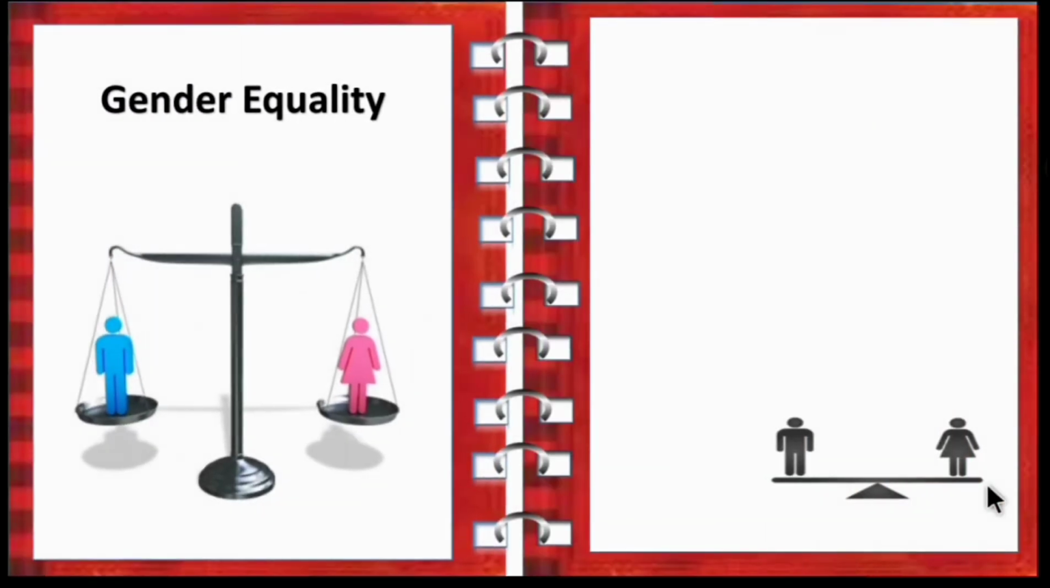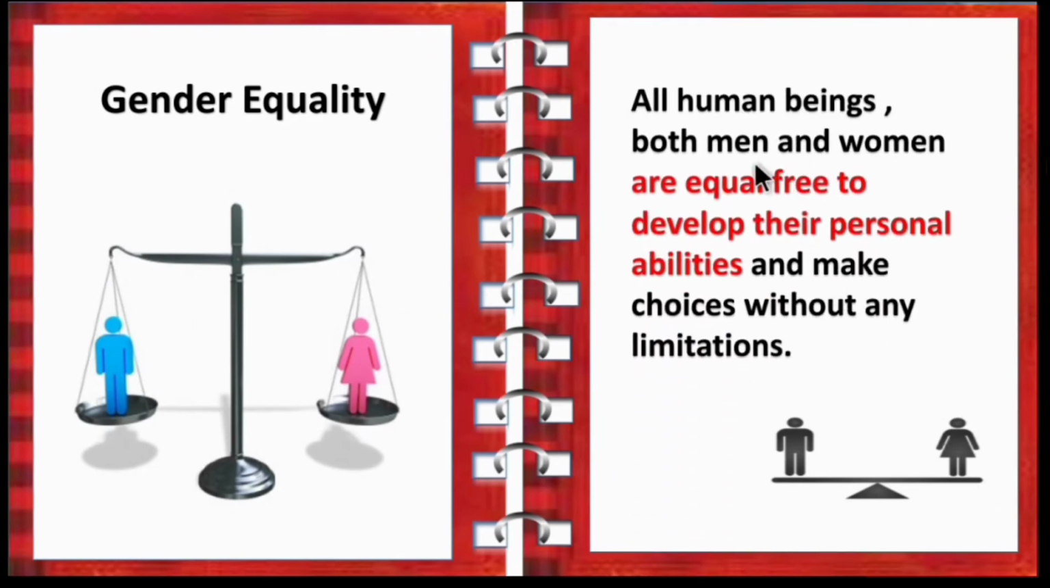Then gender equality. So what is gender equality? All human beings, both men and women, are equal and free to develop their personal abilities and make choices without any limitations. They are free to develop their personality without any discrimination. So children, gender equality means men and women are equal in the society.